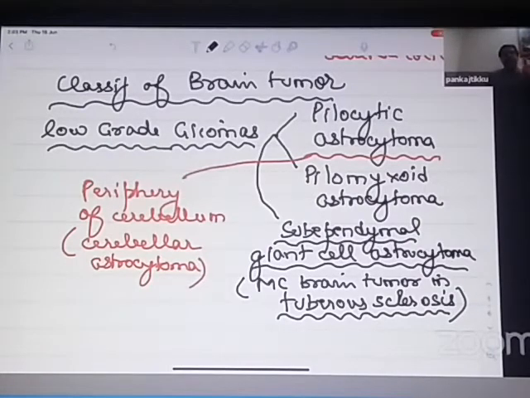Pilocytic and pilomyxoid. Pilos means hair. So microscopically, hair-like projections can be seen. They commonly arise from the cerebellum, are very low grade, with excellent prognosis. And mostly when these astrocytomas arise from the cerebellum, they are called cerebellar astrocytomas. Which part of the cerebellum do they arise from? They normally arise from the peripheries of the cerebellum.